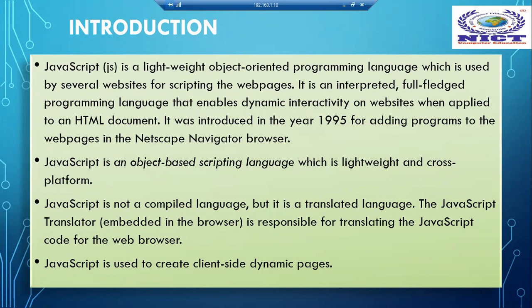So dynamically that page is working. That is an example for dynamic interactivity. According to my request, that web page is loading. It is not always static. It is loading according to the user input dynamically. So if you want to implement those dynamic interactivity for your HTML document, which language can we use?